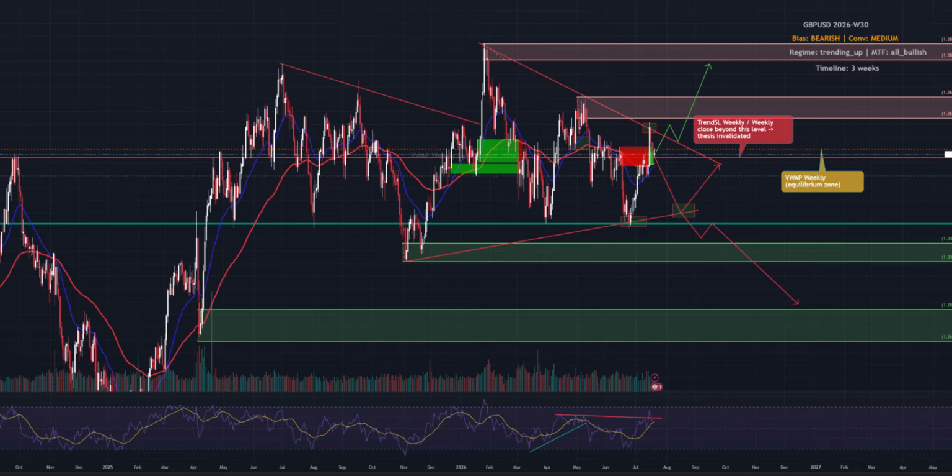Across the Atlantic, US core CPI for July printed 0.0% month-over-month versus expectations of 0.2%. Normally, softer inflation weakens the dollar, but geopolitical tensions quickly changed the narrative. The conflict between the United States and Iran intensified. Brent crude rallied sharply. Safe haven flows returned to the US dollar. By the end of the week, those opposing forces canceled each other out. GBPUSD closed almost exactly on the weekly VWAP.